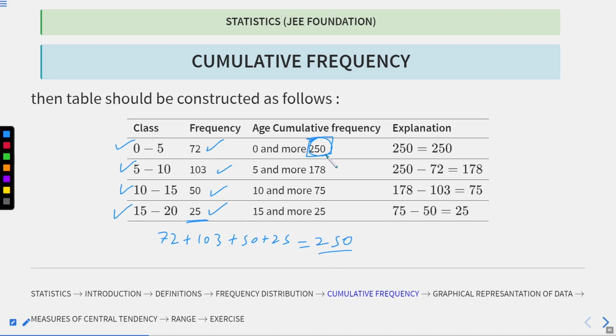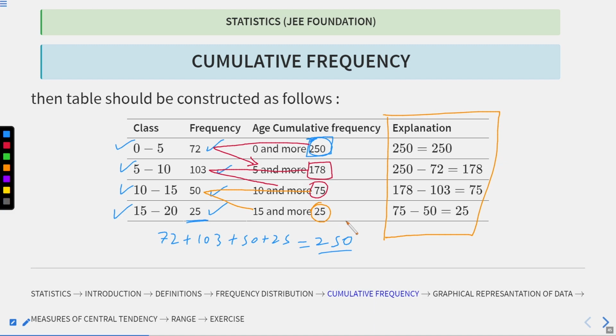Now what we will do is just subtract values. First, subtracting these two values gives me 178. Now subtracting this from 178, we will get 75. Now subtracting 50 from this value, we will get 25, as this explanation is showing.